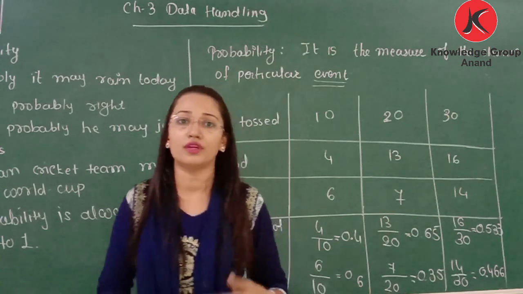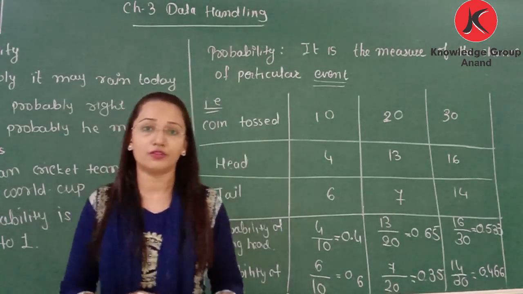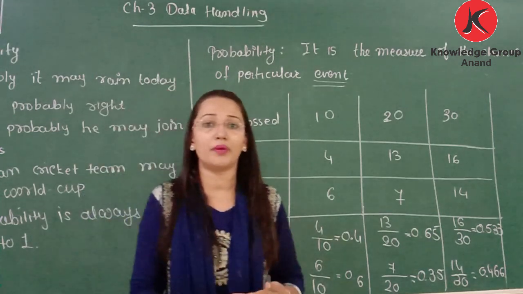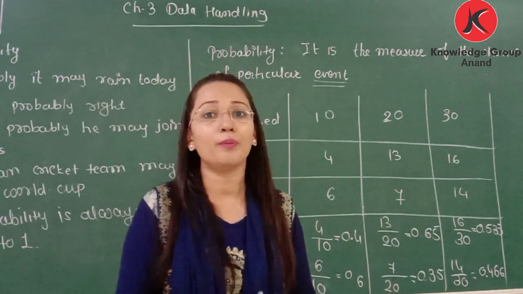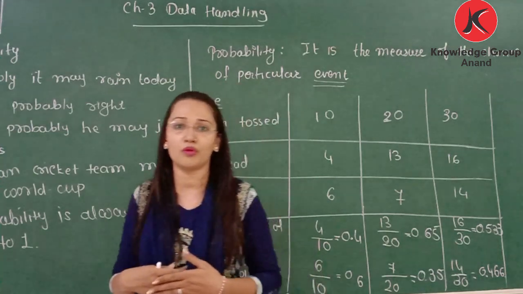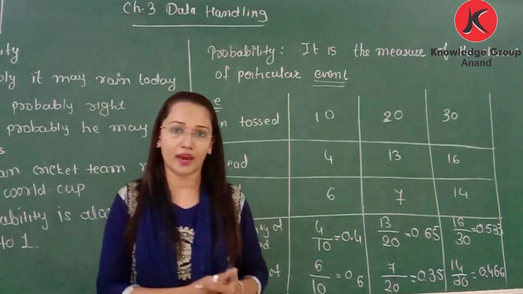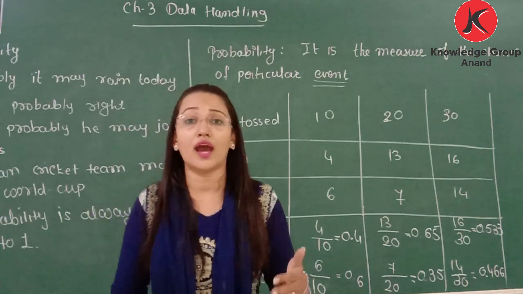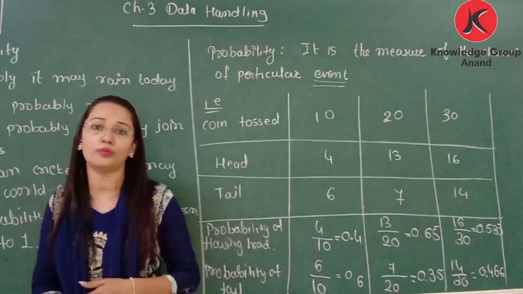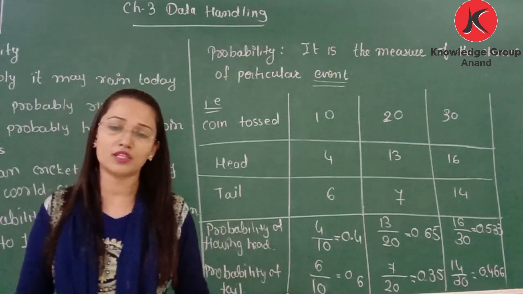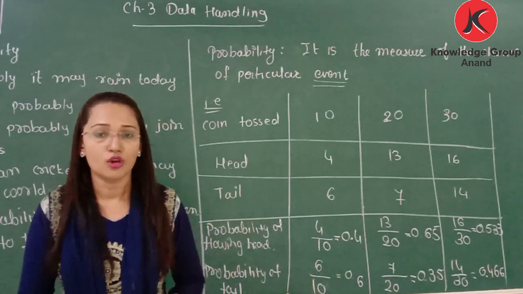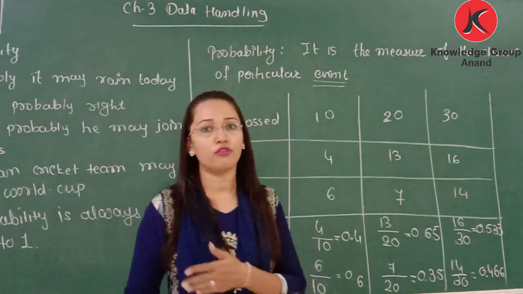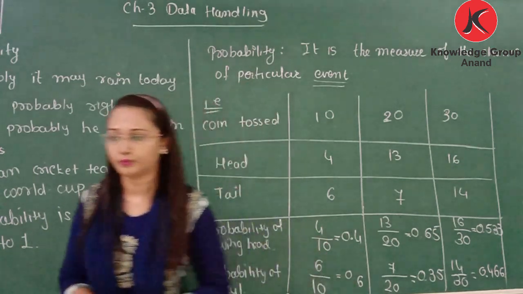Only after throwing the die do we know what outcome will come. But before that, what statement do I say? Probably I have 5 on the die. It means the outcome of the die is not known to me, but here I am only assuming the outcome from the die. So here events may be 1, 2, 3, 4, 5, 6. Clear?